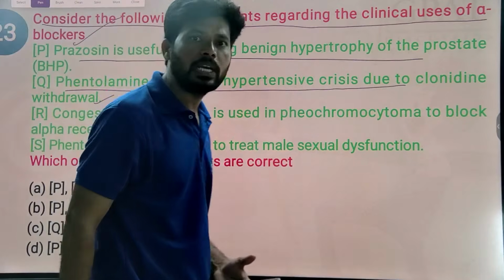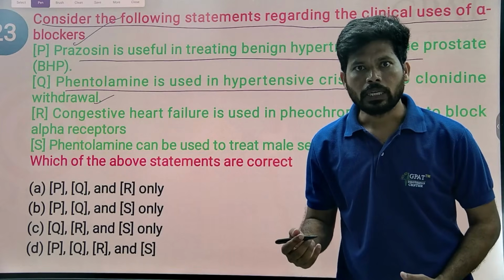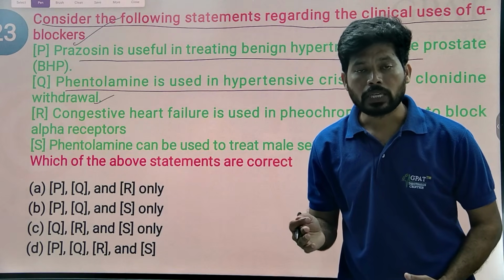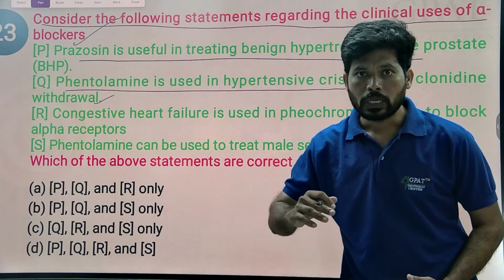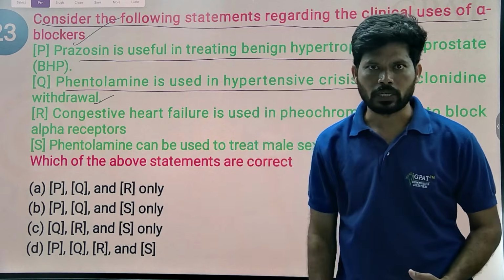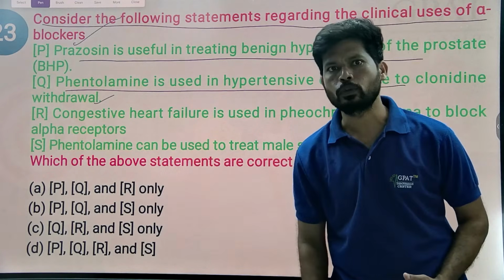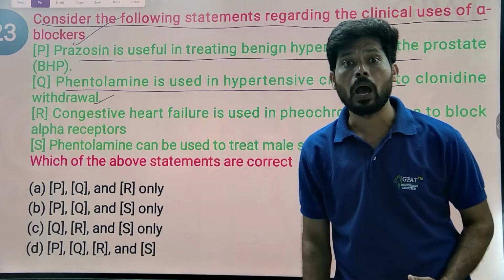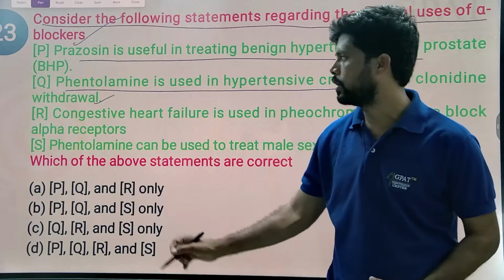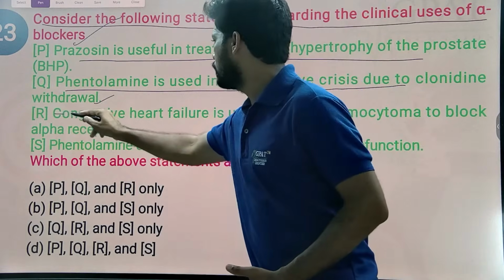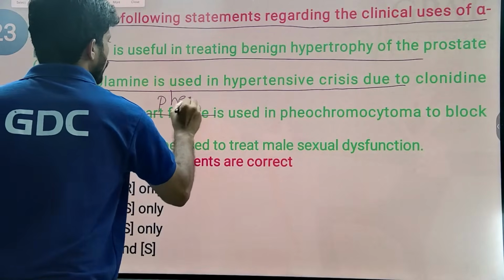So clonidine is a selective alpha 2 receptor agonist, and generally suddenly stopping the use of clonidine leads to a reflex increase in hypertension. To control that reflex increase in hypertension, phentolamine is useful because phentolamine is a non-selective reversible alpha 1 and alpha 2 receptor blocker. So this is wrong. So generally, I think here it is phenoxybenzamine.